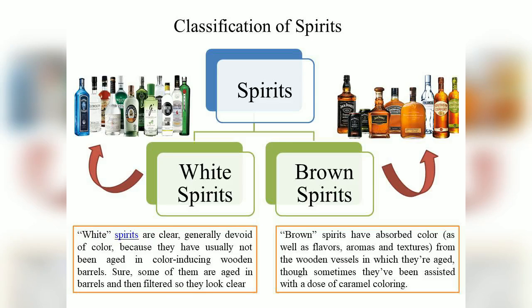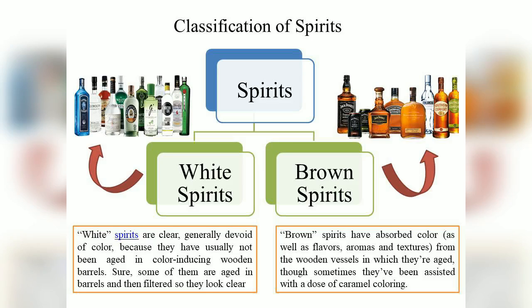You know what caramel is? Caramel is basically what you get when you burn the sugar. That's called caramelization. When you burn the sugar, you get a brownish color. If you keep on burning it, it will get burnt. The caramel that you get is added to get a uniform color of the spirit, a golden brownish color.